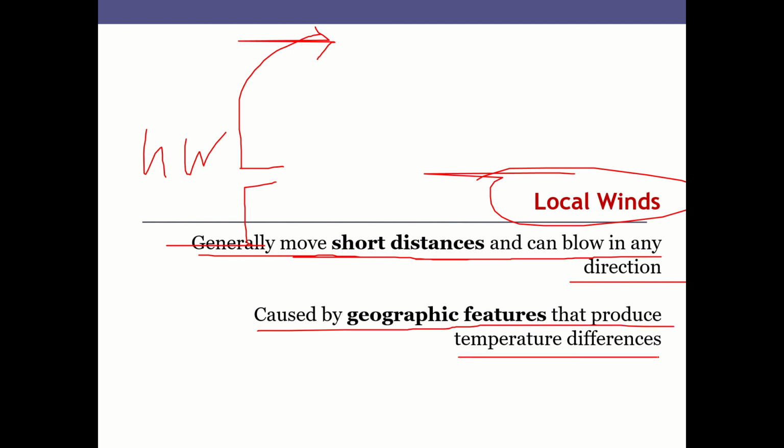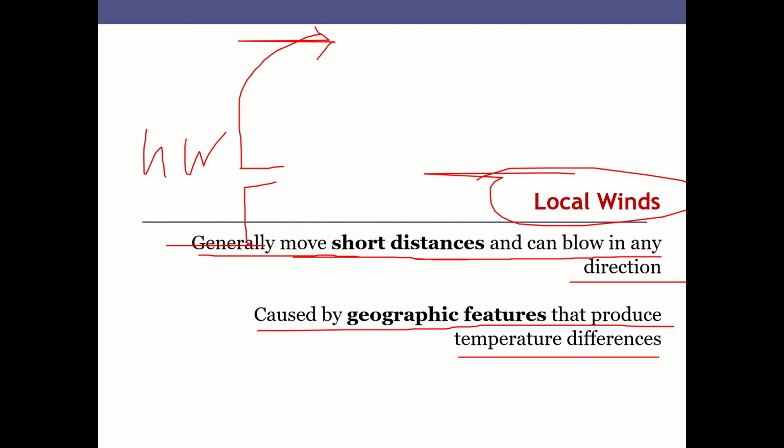that produce temperature difference. Okay, so if you understand the first concept, I said the movement of wind occurs because of uneven temperature differences. Second, we also said that because of the Coriolis effect, because of the rotation of Earth's surface, the direction of wind is changed.